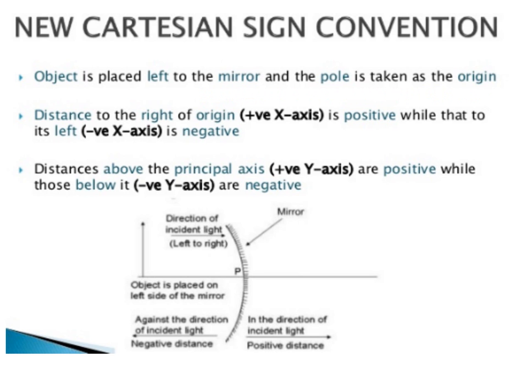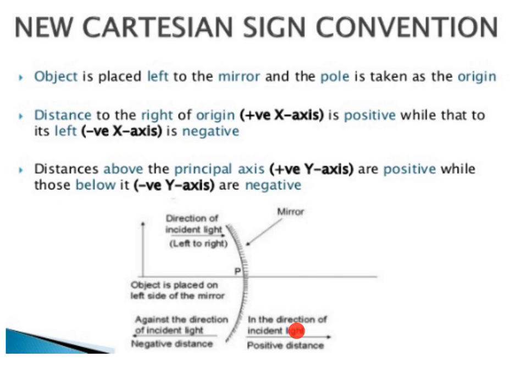Then distances to the right of the origin are positive while those to its left are negative. And third, distances above the principal axis are positive while those below it are negative.